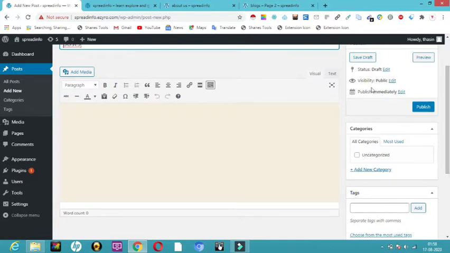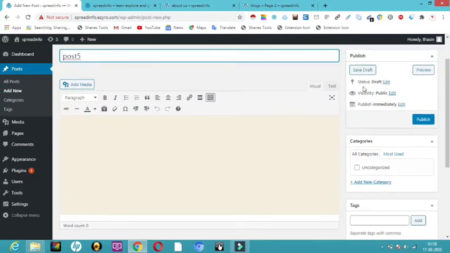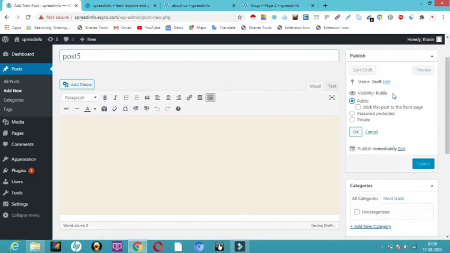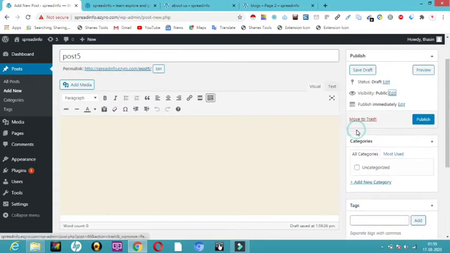So what are these? For example, status: it is still in draft, it is not yet published. If you want to edit, you can edit it. Visibility: you want it to be public, or password protected, or you want to keep it private. If you keep it private, nobody can see it; only if you keep it public, all can see that. Even if you publish, it will not be shown to others.